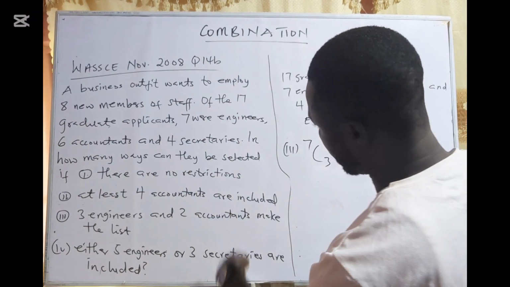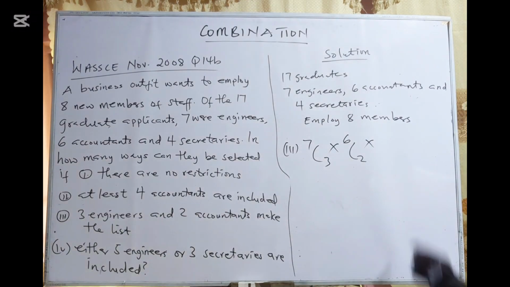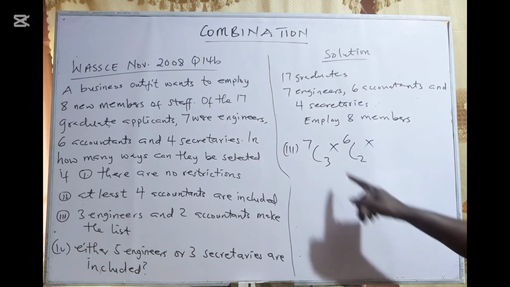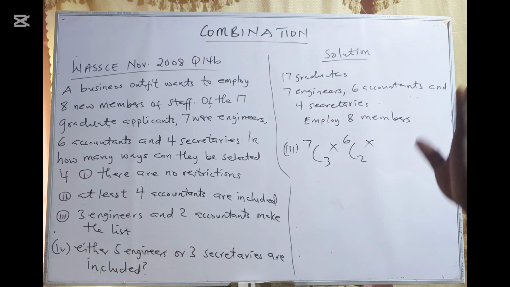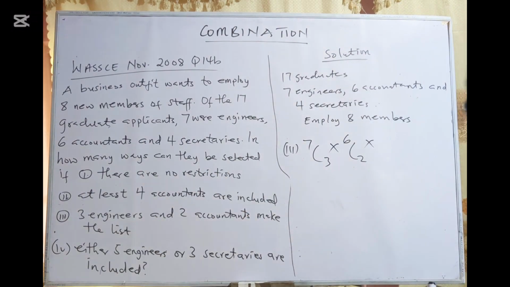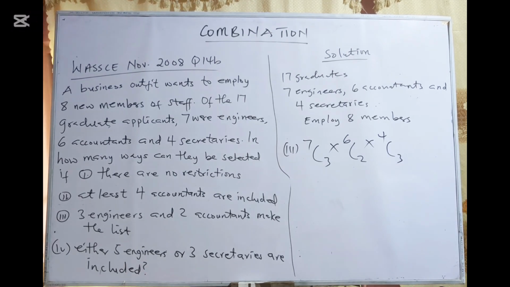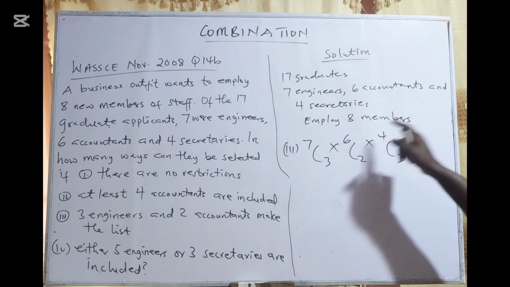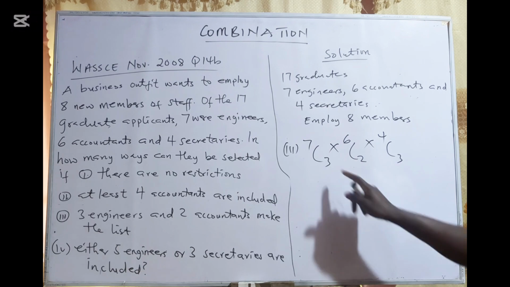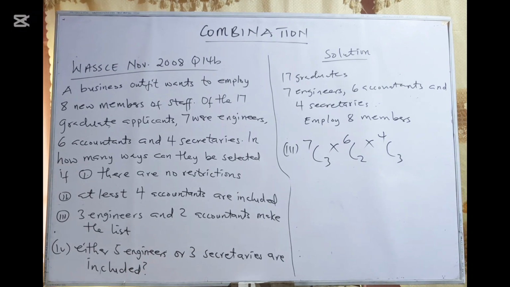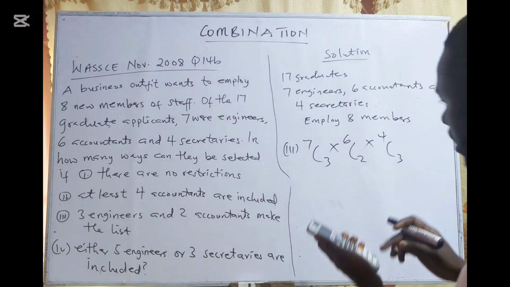We employ 3 engineers and 2 accountants, but they need to employ 8. So 3 plus 2 gives me 5, so I'm left with 3 people to employ. I have employed my 3 engineers and 2 accountants. What is left? The 4 secretaries, and I'm going to employ 3. So 7 plus 6 plus 4 gives me the 17, and 3 plus 2 plus 3 gives me the 8.